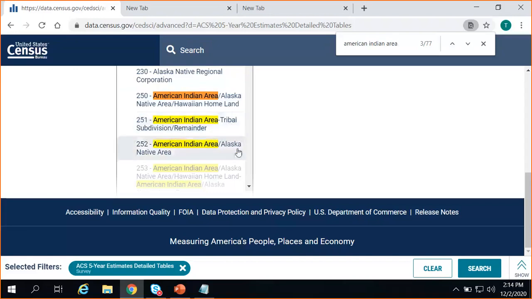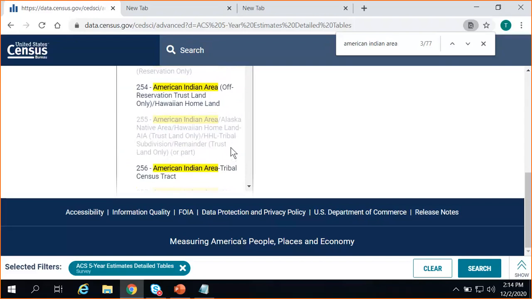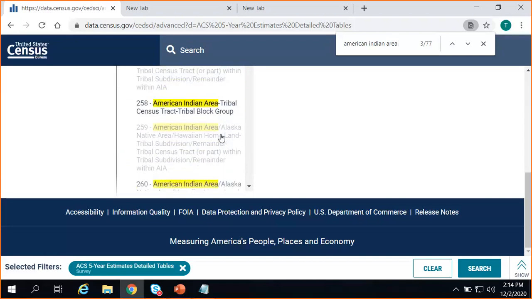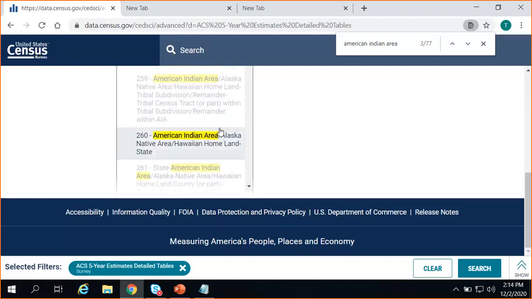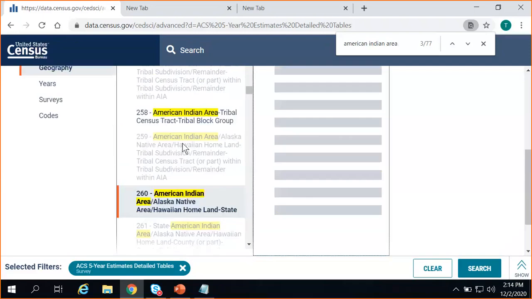I see tribal subdivision, tribal census tract, block group, and I don't have to scroll very far through these options. I see Summary Level 260 says state, American Indian area, Alaska Native area, Hawaiian homeland, dash state. So anytime you see the dash in another type of geography, that tells you you're going to get the part of a geography within another geography. So I go ahead and click on that 260 option.